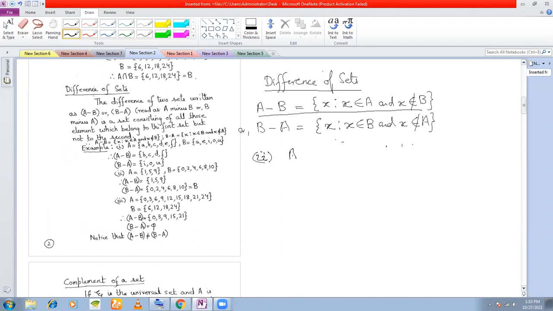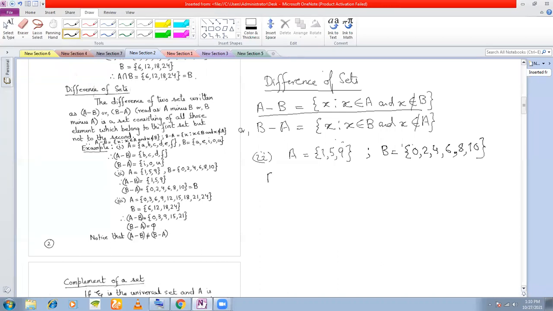Let us say A is equal to... and B is equal to... so 0, 2, 4, 6, 8, and 10.